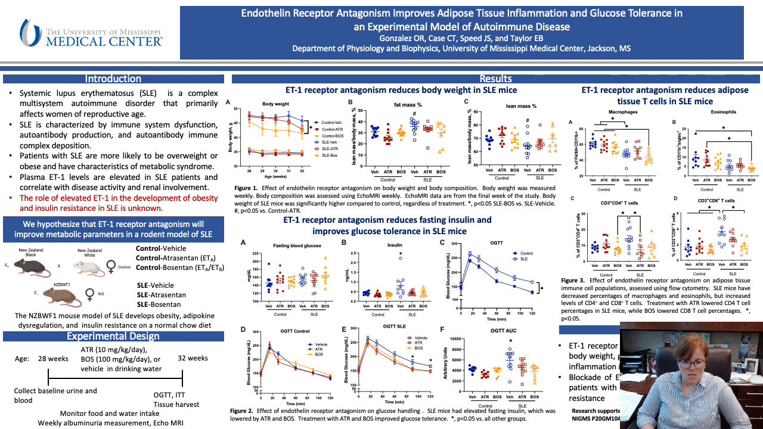You can see in figure 2C, SLE mice in general have impaired glucose tolerance compared to the control animals, and treatment with either atrasentan or bosentan improved glucose tolerance, which you can see in figure 2E and in the lowered area under the curve calculations in 2F in the SLE atrasentan and SLE bosentan.